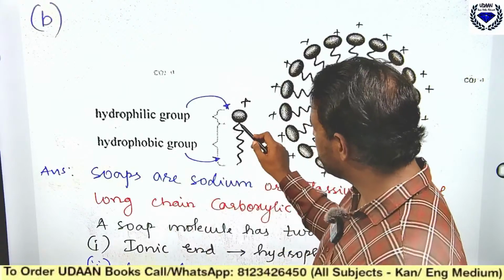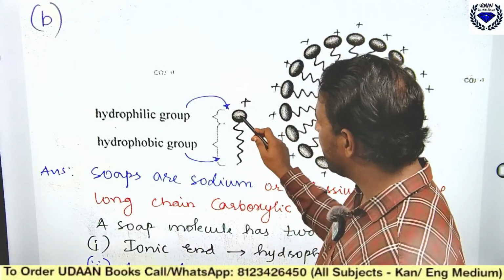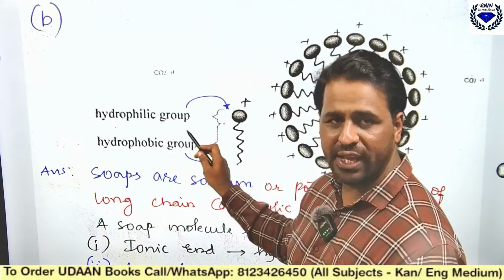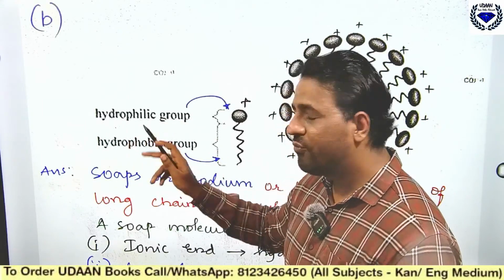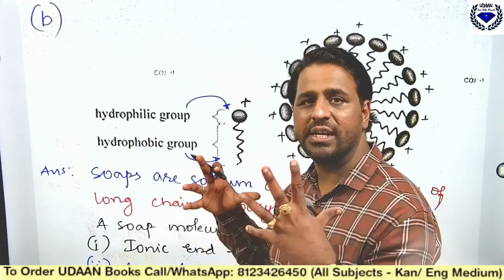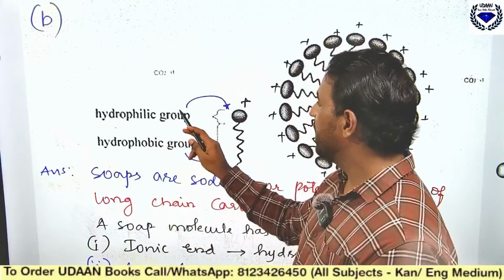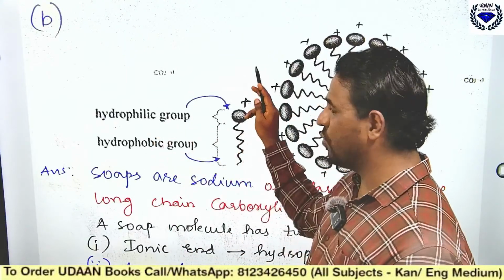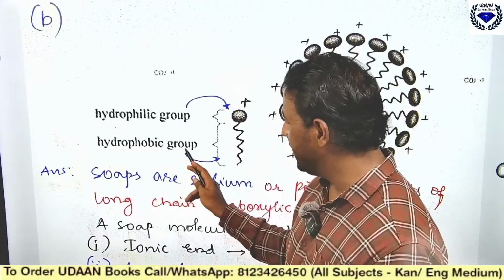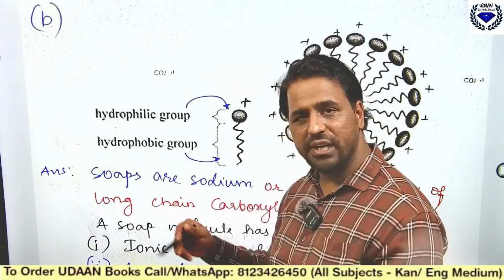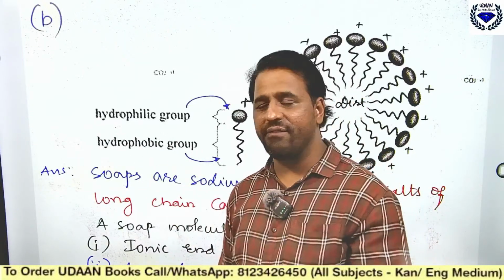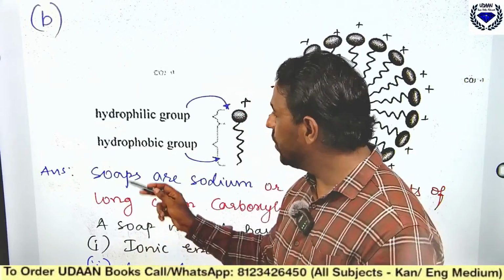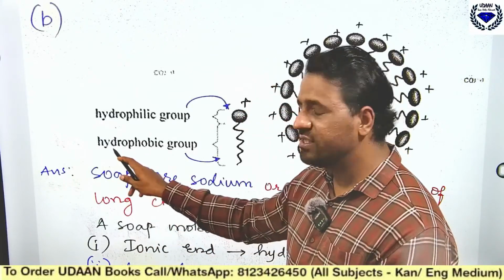So this is the charged end, the ionic end, which we call the hydrophilic end. Hydro means water, philic means attraction, love, attachment. That means this group will get attached to water. Hydrophobic end or group: phobia means to stay away. So hydrophobic means it stays away from water.